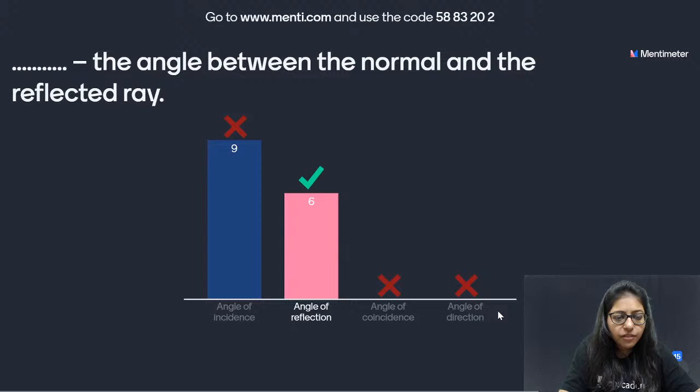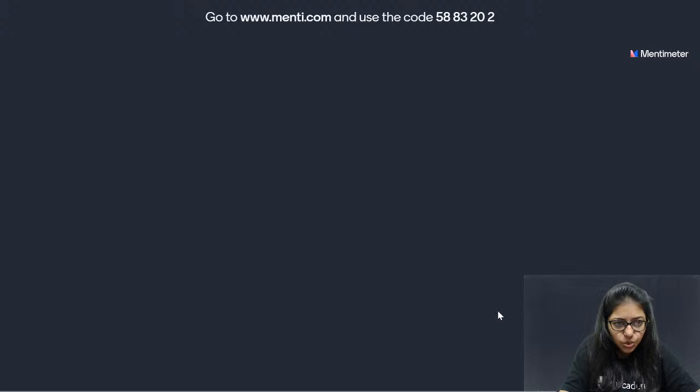It is called angle of reflection. You know why you answered angle of incidence? Because you did not read the question. You just read normal and reflected. You thought the missing word is angle of incidence. So that's how you answered. Tell me if I am wrong. Tell me, have you answered that way?